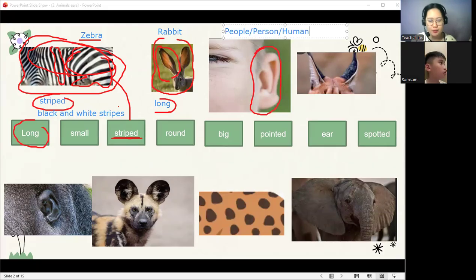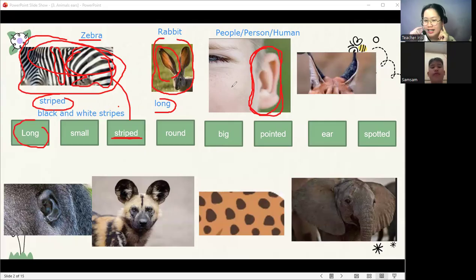or person or human. So Danko, what do you call this body part of the people? What do you call this? What is this part of our body?